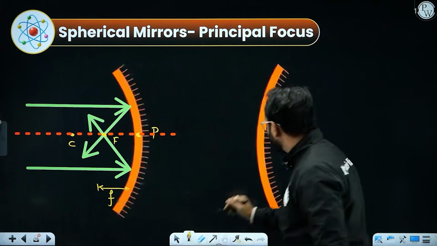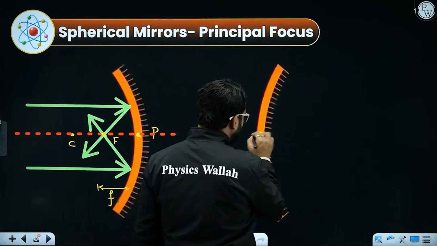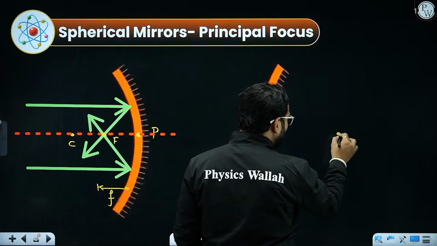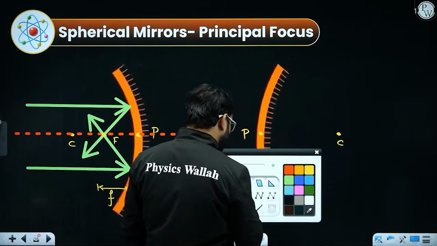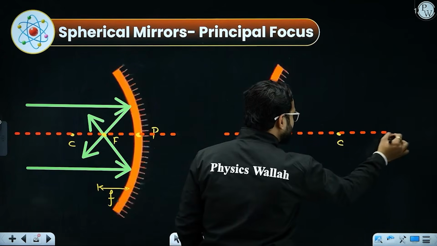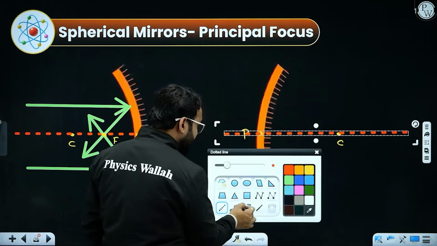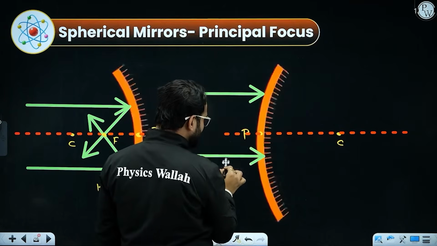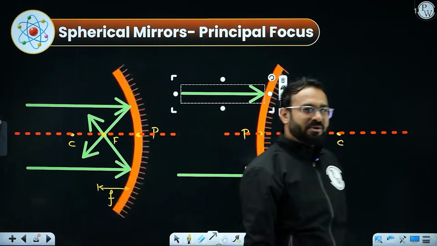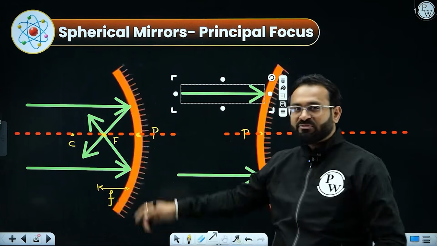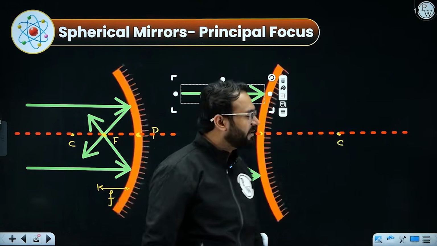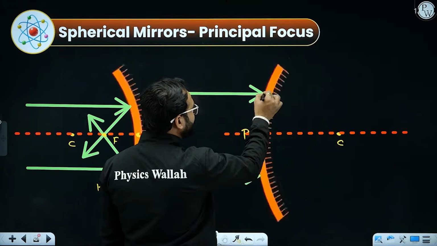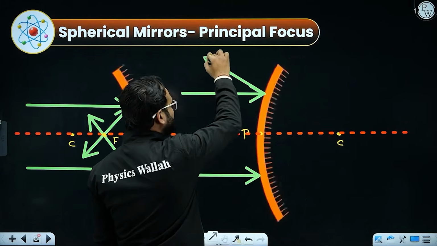Talking about the convex mirror, so we have pole, the curve is on the right side, so the center of curvature will also be on the right hand side. So if I draw the principal axis and the rays of light coming parallel to the principal axis, now that is an interesting case. As I gave you an example, you are throwing a ball in front of the plane mirror or the concave mirror. Let's do the same activity with the convex mirror.